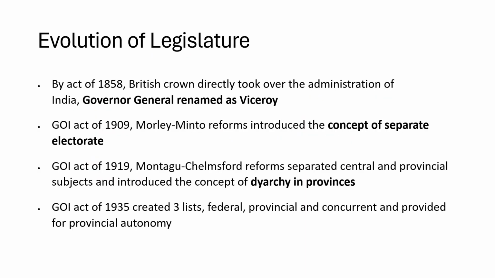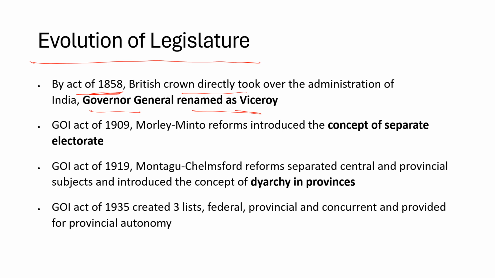Yeah, this is slightly off the beaten topic, but very, very important. There will definitely be 2, 3 questions every year on the evolution of legislature during British rule of India. By the Act of 1858, the British Crown directly took over the administration of India. The Governor General was named the Viceroy in the year 1858.